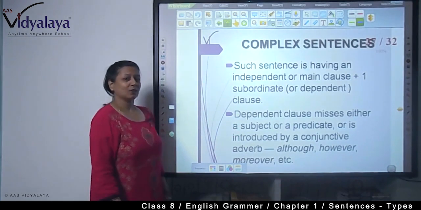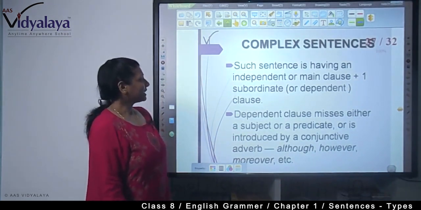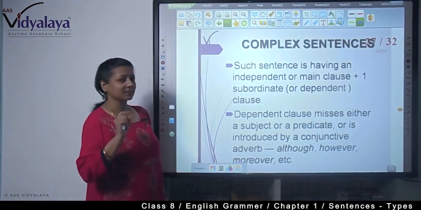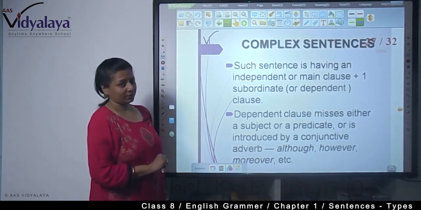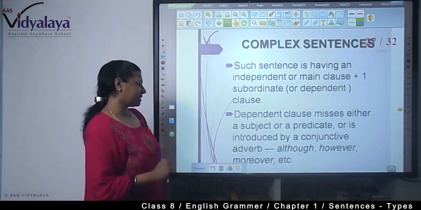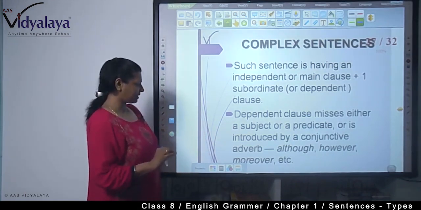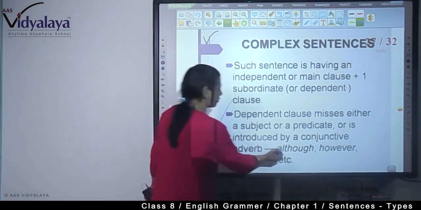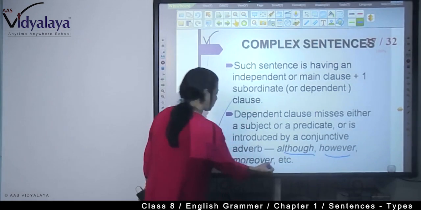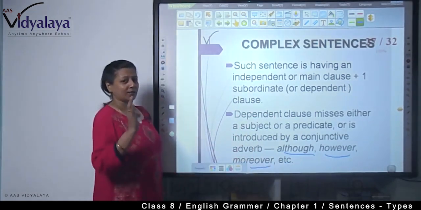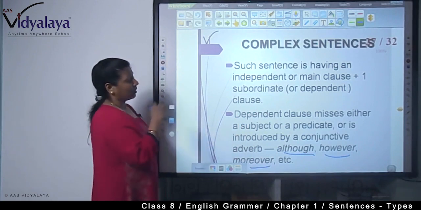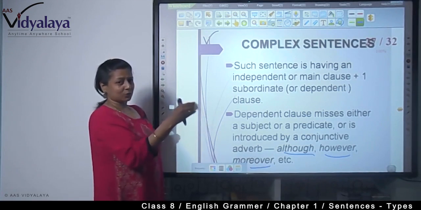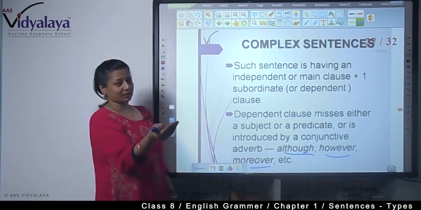Now, the third one is the complex sentence. What is this? Such sentences have an independent or main clause plus one subordinate or dependent clause, right? A dependent clause lacks either a subject or predicate or is introduced by a conjunctive adverb: although, however, moreover, etc. When you find these, you can easily identify a complex sentence, and you can divide the sentence into two parts: one is the main clause, one is the dependent clause.